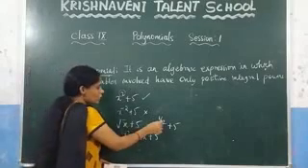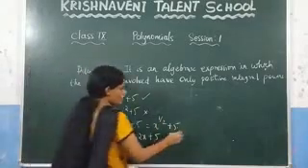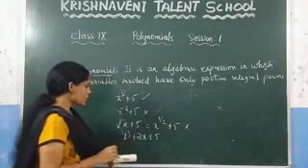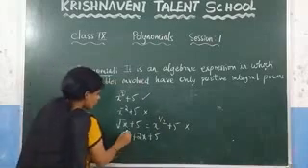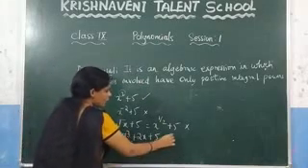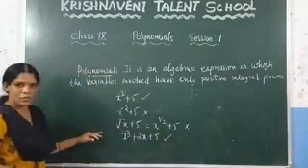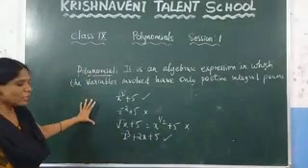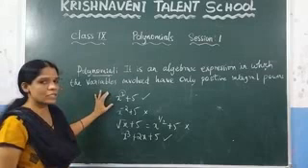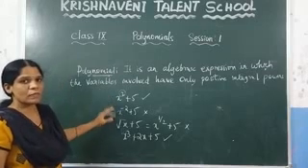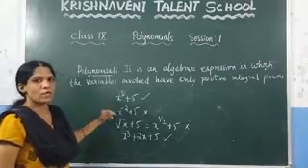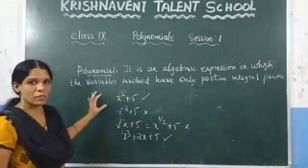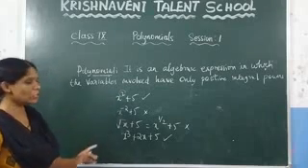And similarly, you know that 1 by 2 is not an integer, so it is also not a polynomial. Similarly, here, cube, 3 is an integer, so we can say that it is a polynomial. So, what is meant by the polynomial? If you consider any algebraic expression, if the power of the variable is a positive integer, we can say that it is a polynomial. Otherwise, it is not a polynomial.